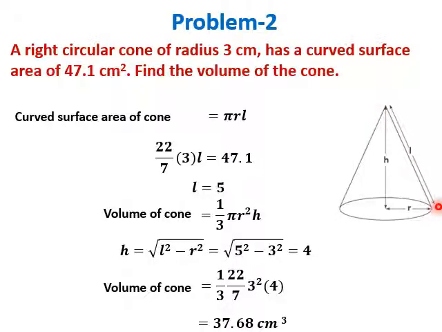From Pythagoras theorem we can get h as square root of l square minus r square. 5 square minus 3 square, under root 25 minus 9, 16, under root is 4. So volume of cone is now computed as 1 by 3 pi r square h. Substituting r as 3 and h as 4, we get volume of cone as 37.68 centimeter cube.